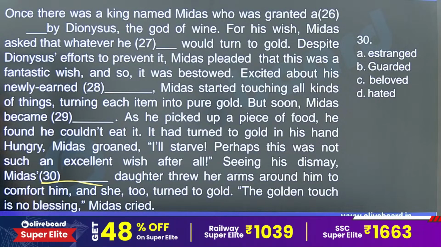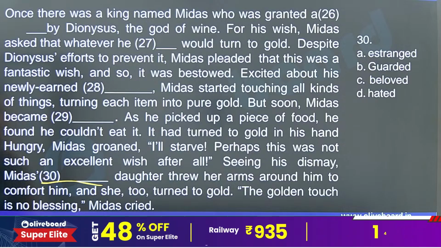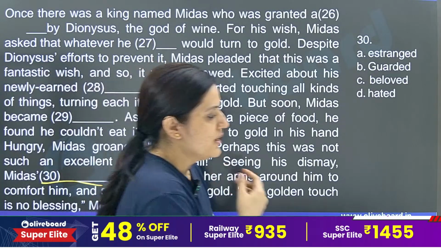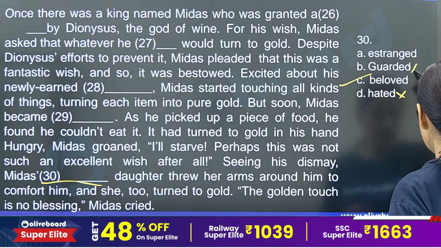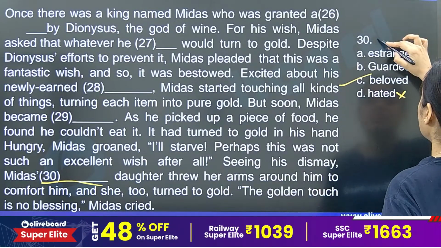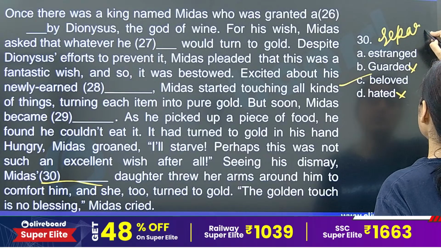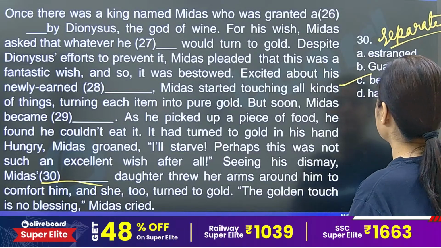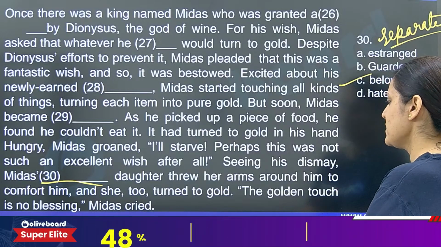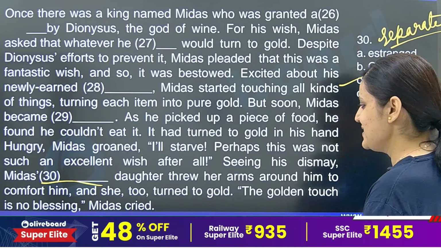Hungry, Midas groaned, I will starve. Perhaps this was not such an excellent wish after all. Seeing his dismay, Midas' beloved daughter, his lovely daughter, his beloved daughter, hated daughter, guarded daughter, each option is separate, okay? So this is not the correct context here. So beloved daughter threw her arms around him and comforted him, and she too turned to gold.